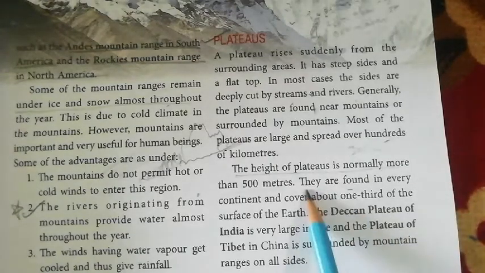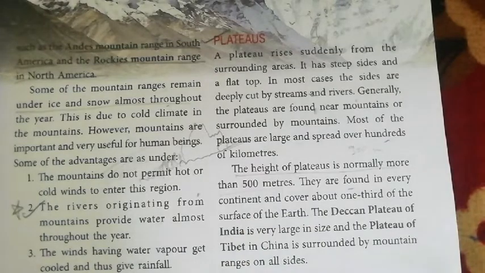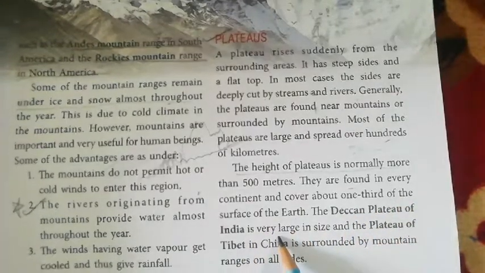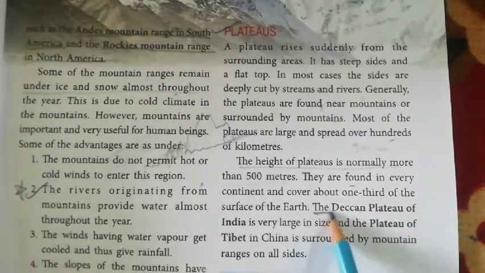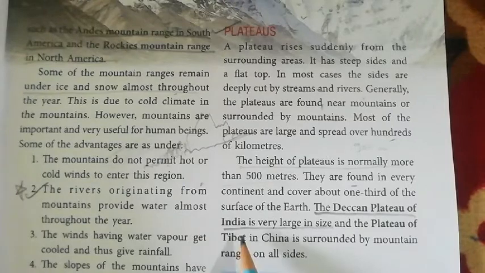Okay, they are found in every continent. Yes, every continent has plains, plateaus, rivers, deserts. Now, one third of the surface of the earth, the Deccan Plateau of India is very large. So underline this part, that which plateau is very large in size, it is India.